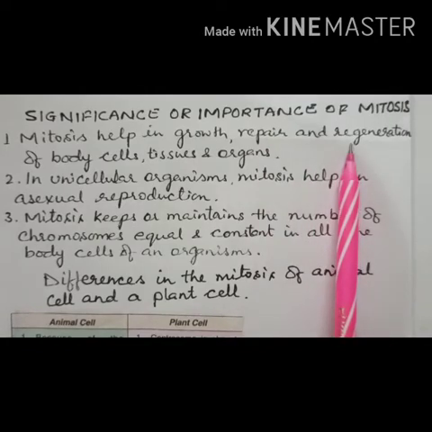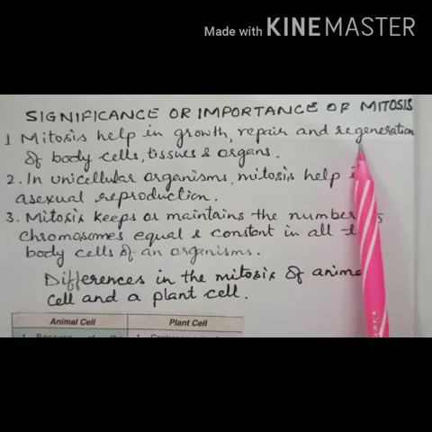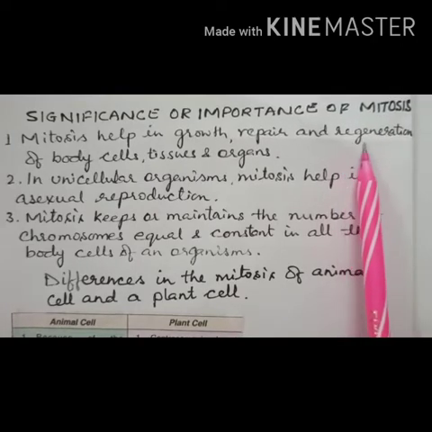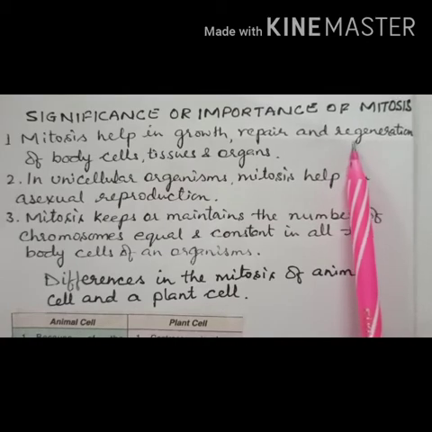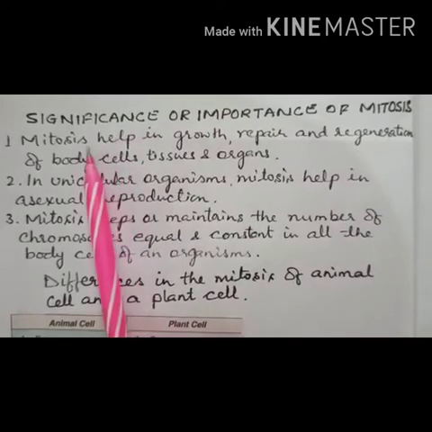All of you know what regeneration is. Sometimes you have seen that the broken tail of a lizard can be regenerated. To regenerate, the lost part, maybe an organ or tissue, is reformed, and this happens just because of mitosis.